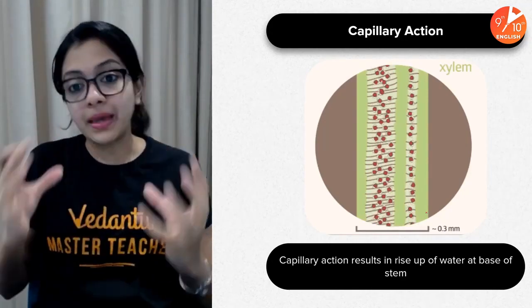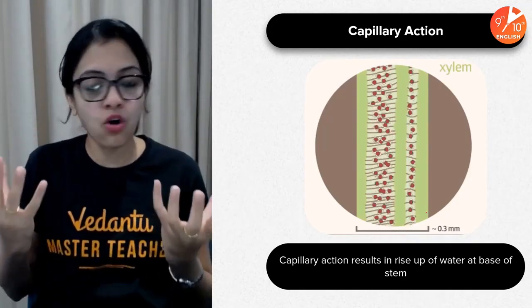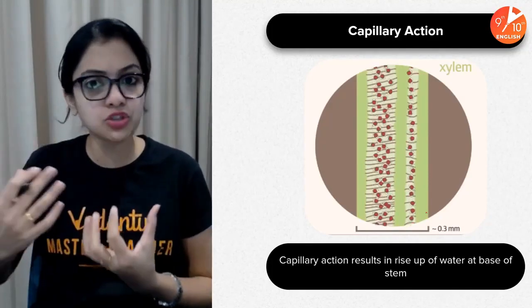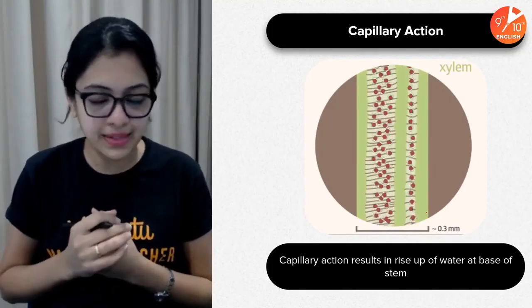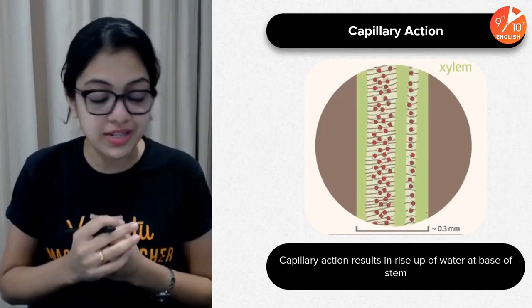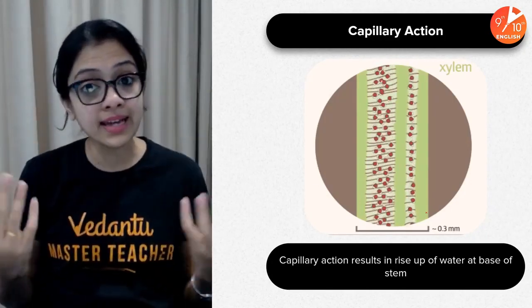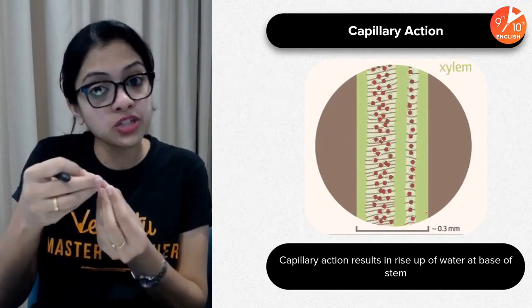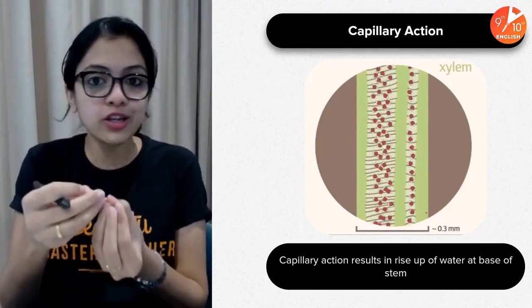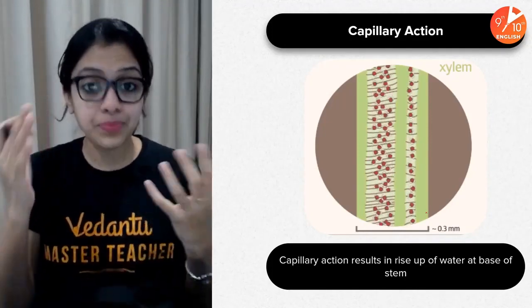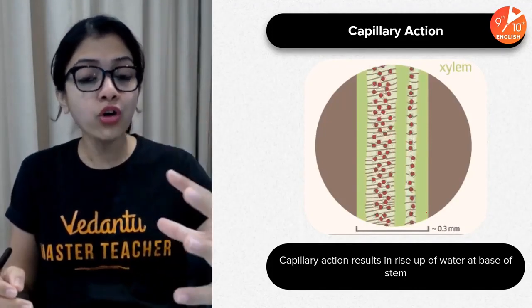Okay, in many parts of living organisms, within cells, within tissues, this naturally happens. Okay, capillary action is how we call it. It can even happen against gravity. How exactly? Because of the simple attraction between adjacent molecules of that particular fluid. So here we are talking about capillarity of water.